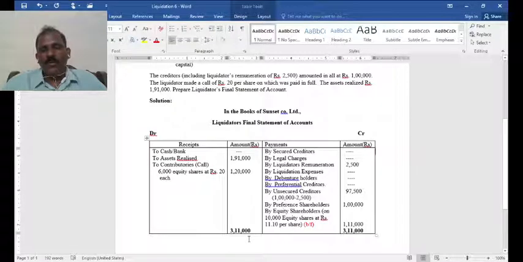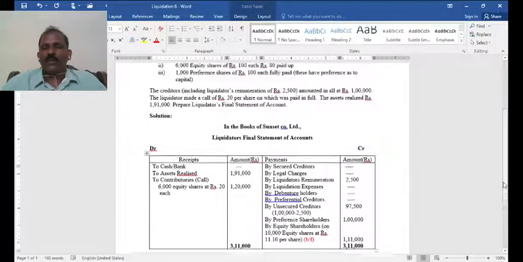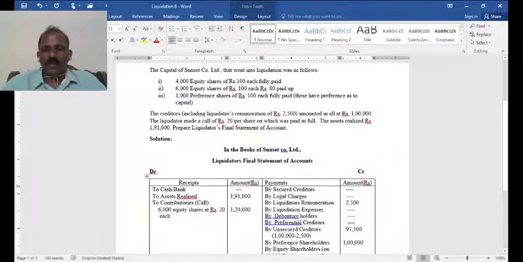Total amount available after making the call, after paying up to preference shareholders, is 2 lakh. So 1,11,000 is left. This 1,11,000 divided by 10,000 shares will give you the amount per share. This is the amount available for repayment of equity capital. So this is all about the problem.